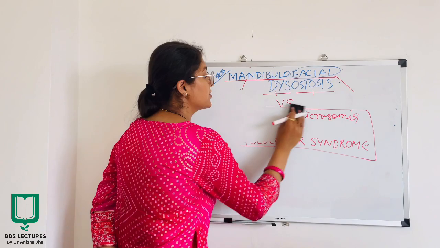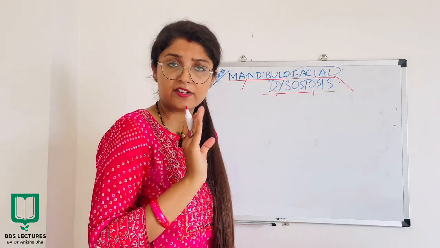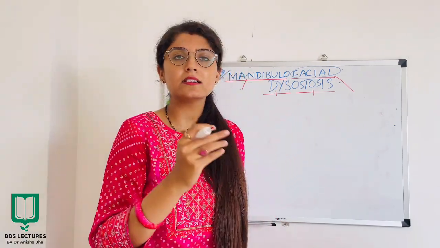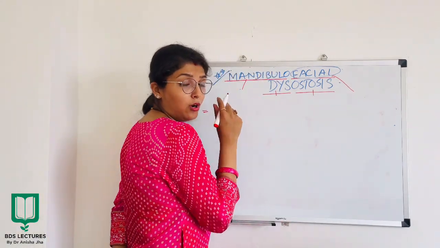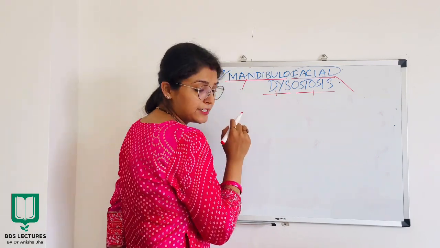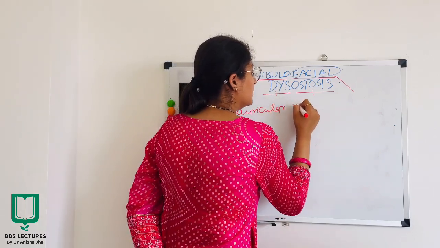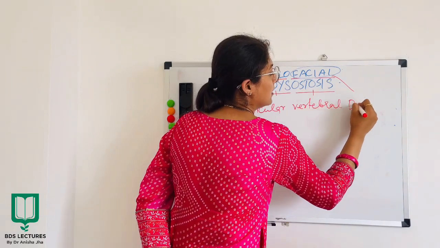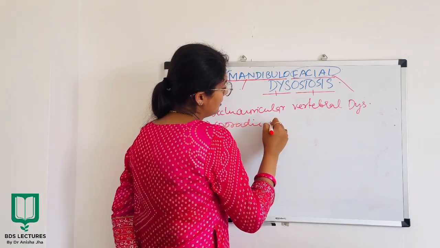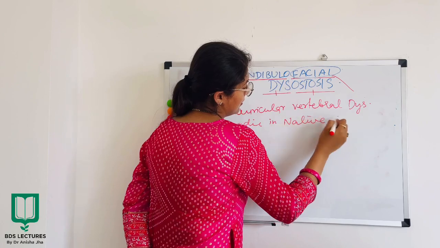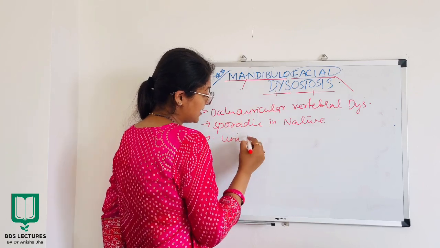When I talk about hemifacial microsomia, the word itself says it's hemifacial, that is half the face is affected, right? And microsomia is like small mouth. Now it is also known as oculo-auricular vertebral dysplasia. It is sporadic in nature. Of course, it's unilateral as the name suggests.